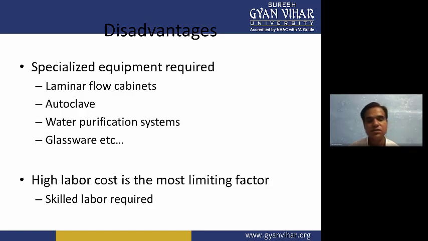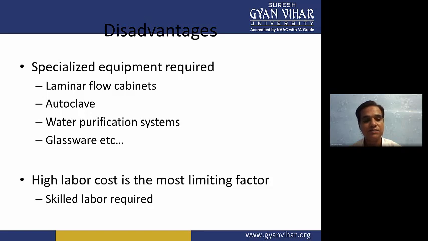Then glassware. When we are doing plant tissue culture, glassware is very important, as we already discussed. For glass vessels we use borosilicate, and borosilicate glassware is very helpful when we heat it in the autoclave to kill the microbes present on the glassware. If you are not using glassware in plant tissue culture, you can also use cheap types of plastics.